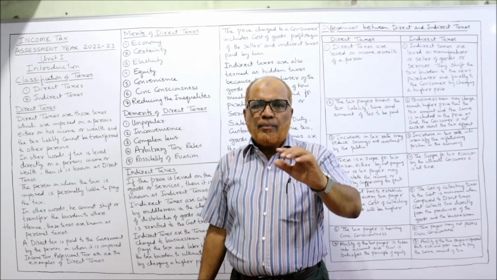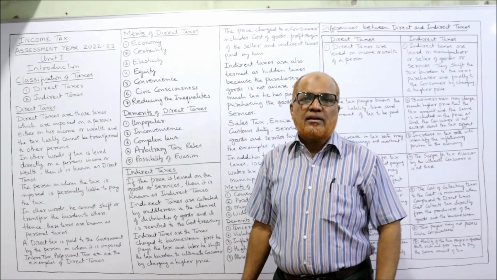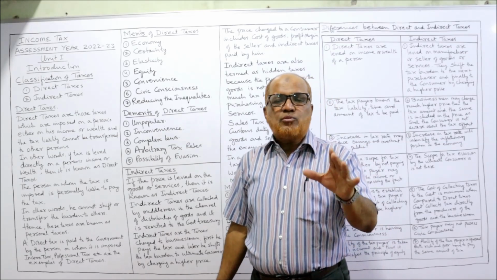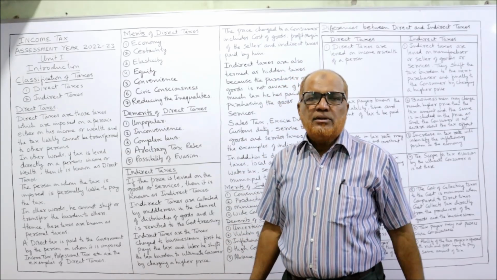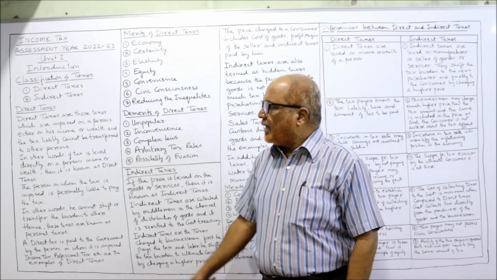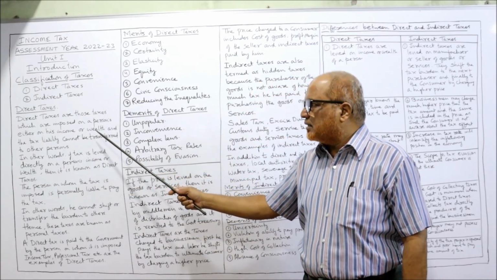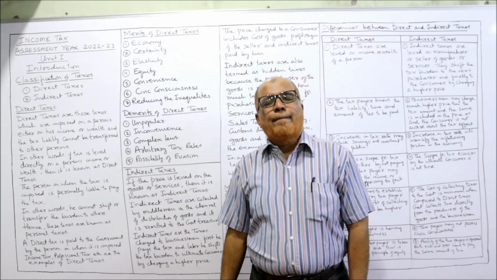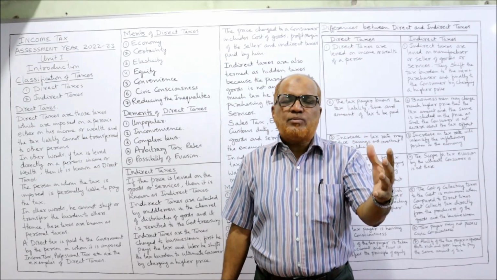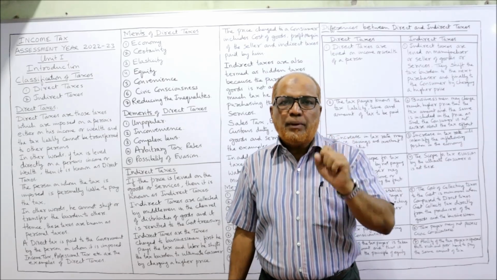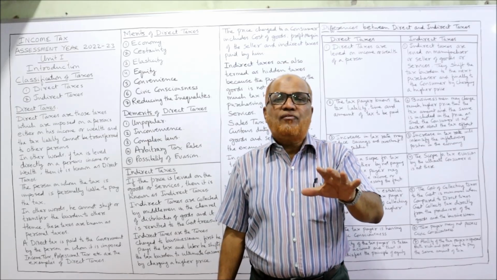When a person's income exceeds the basic exemption limit, then the person has to pay the tax. Similarly for wealth, one basic exemption limit is given. Over that, if a person holds wealth, he is liable to pay the tax. That is called direct tax. So direct taxes are those imposed on a person's either income or wealth, and the tax liability cannot be transferred. So remember the first point: direct taxes are imposed by the government on the income or wealth of people, and this tax cannot be shifted to any other person.